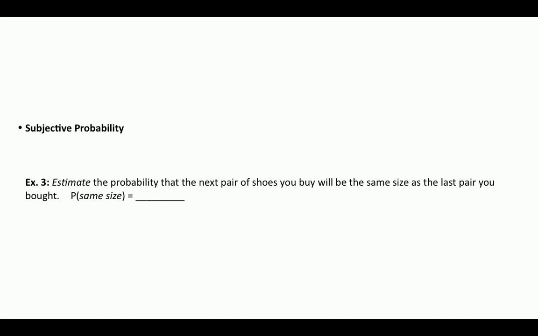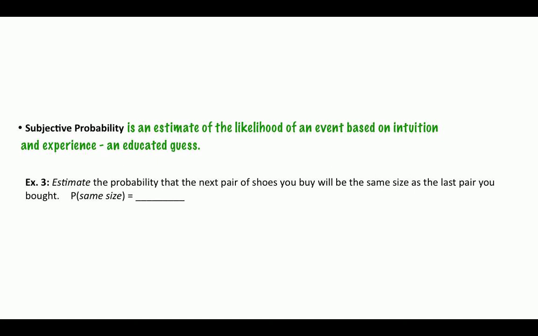All right, so now let's talk about the most fun one, subjective probability. A subjective probability is an estimate of the likelihood of an event based on intuition and experience. So it's an educated guess. So the probability that I will sleep in tomorrow and miss my first period data management class is likely 0.00002%. Because have you ever done that before? No, I haven't in 5 years, touch wood. So you're estimating, based on your history, intuition and experience, an extremely low probability of sleeping in and missing your Block A class tomorrow.